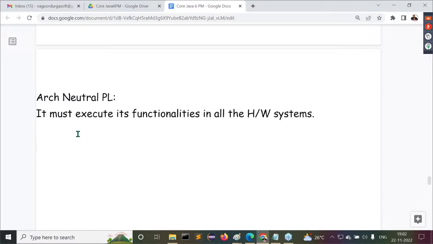Architectural neutral. What is the meaning of architectural neutral here? It should execute its functionalities in all the hardware systems. In all the hardware systems, that's the meaning of architectural neutral. Yes, all of you are following these points now?